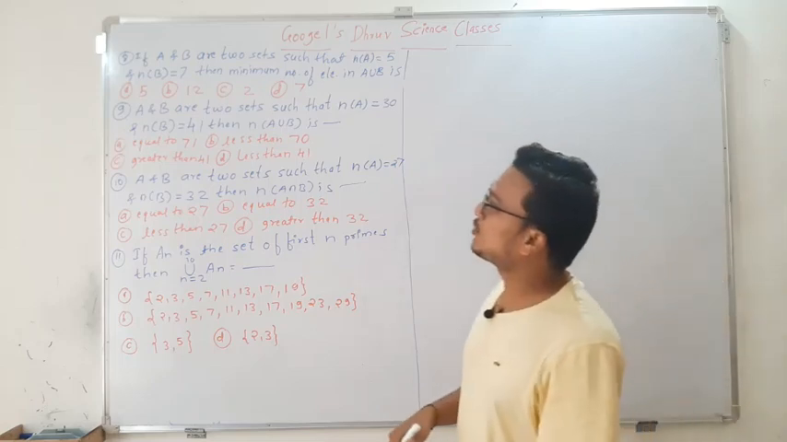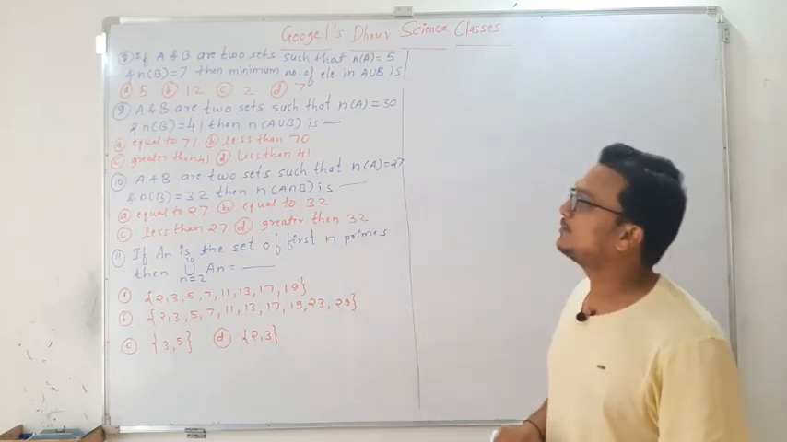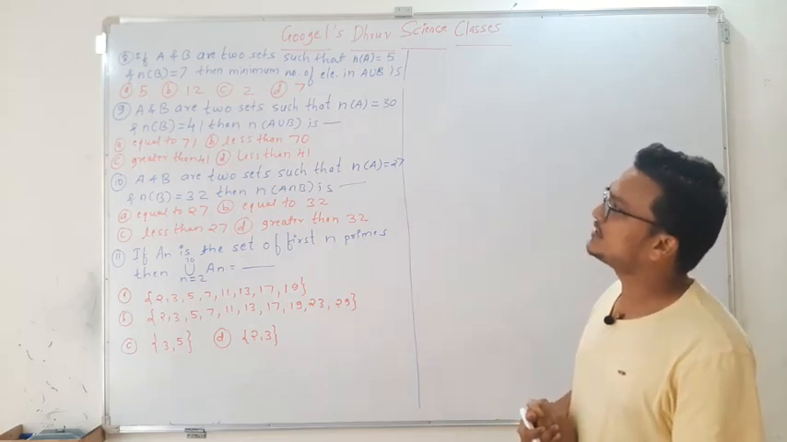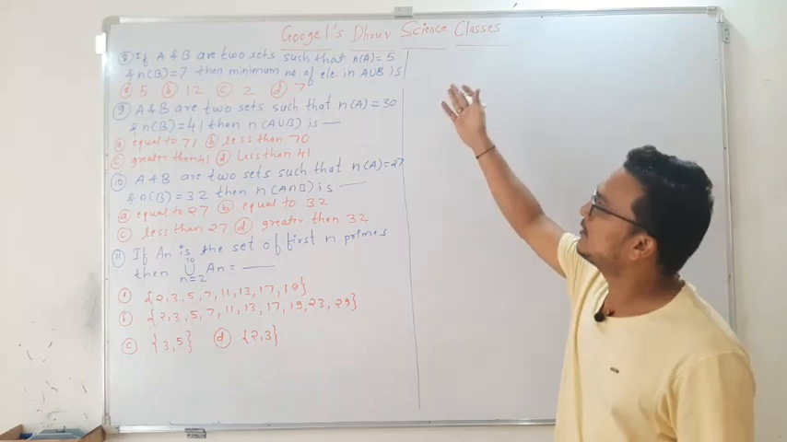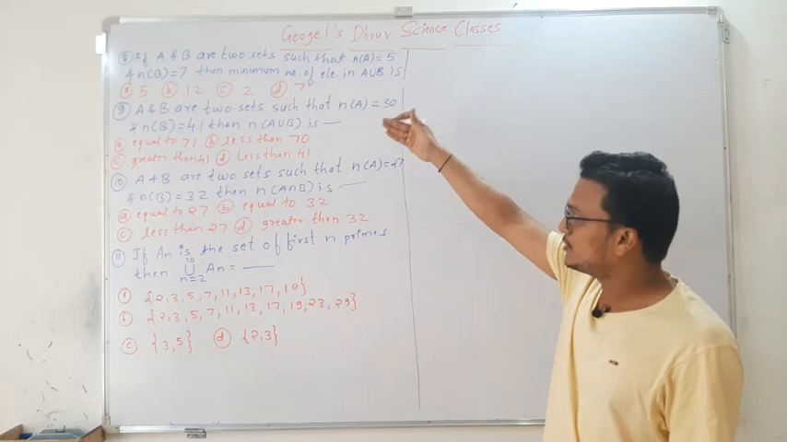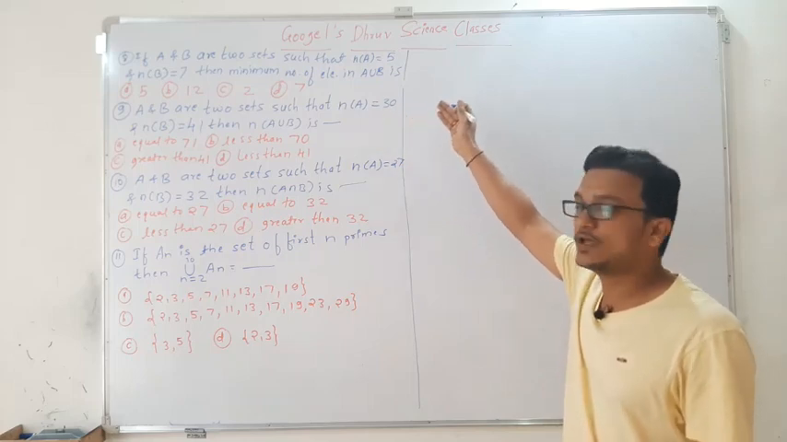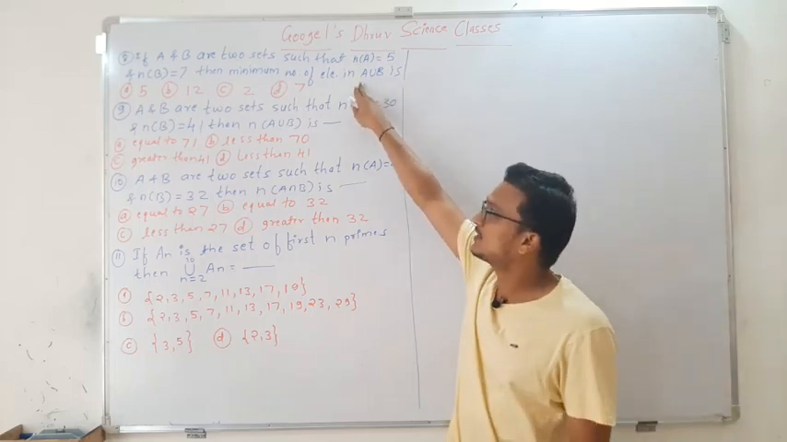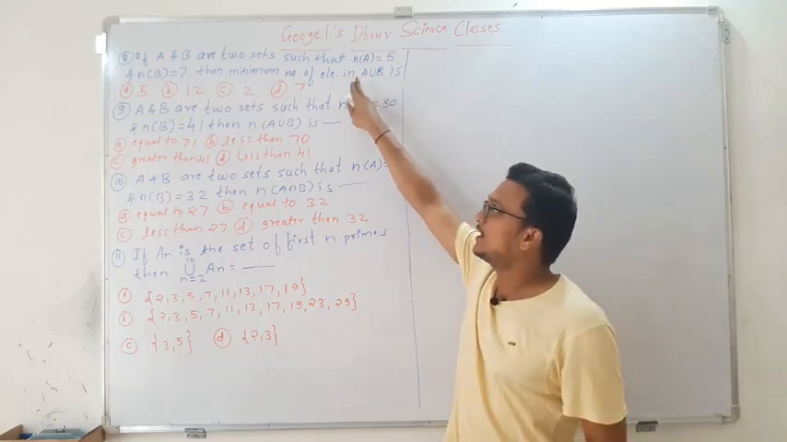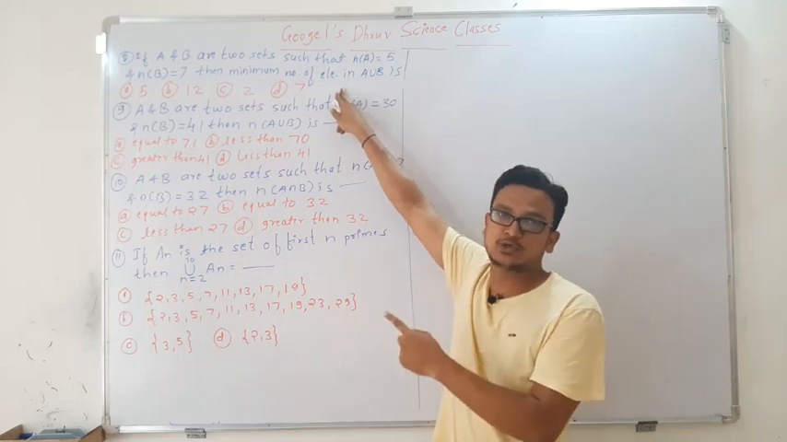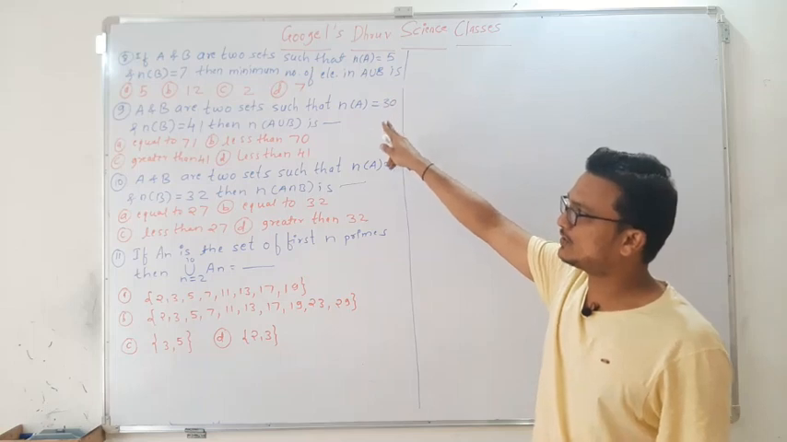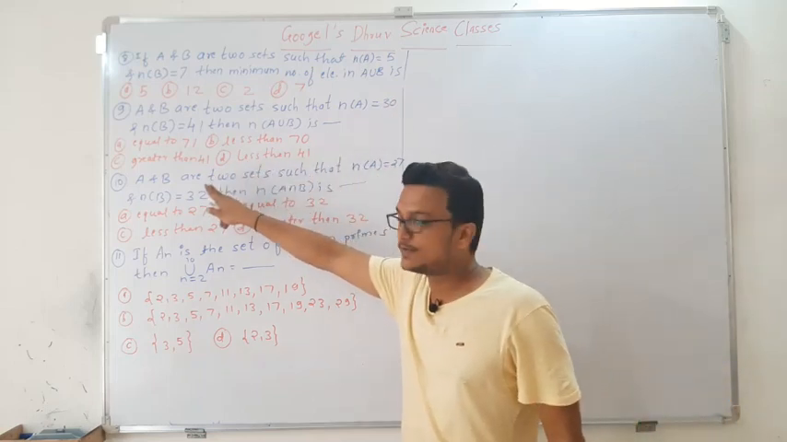Yes, now the next question, that is question number 8. If A and B are two sets such that n of A is 5, n of B is 7, then the minimum number of elements in A union B. Okay, this question we have already dealt with. Please try this question by seeing the solutions of the previous questions. So I will go with the next question then.